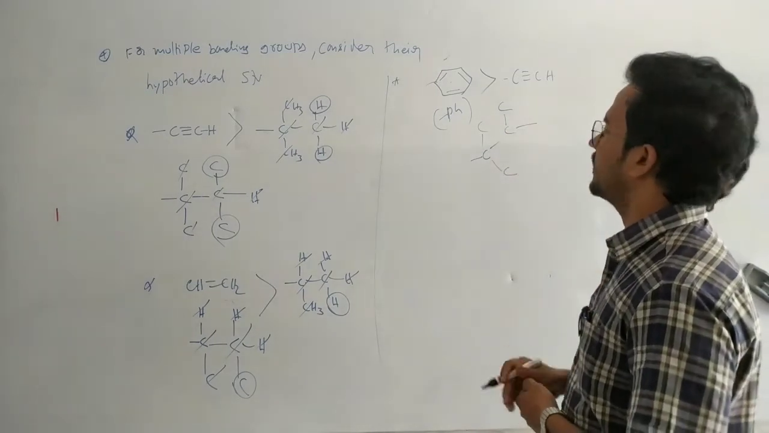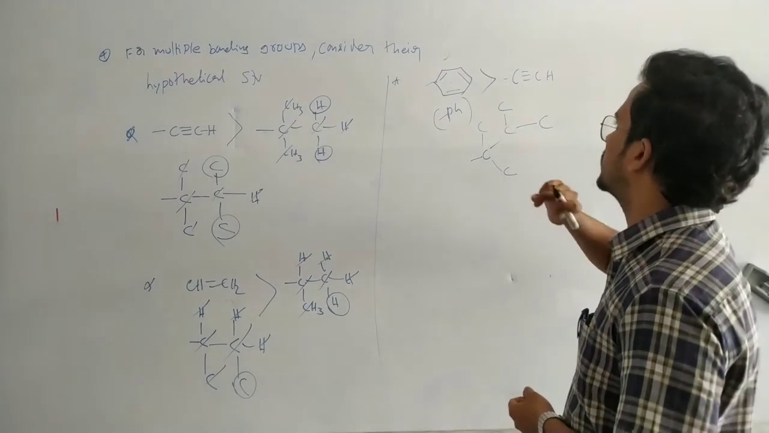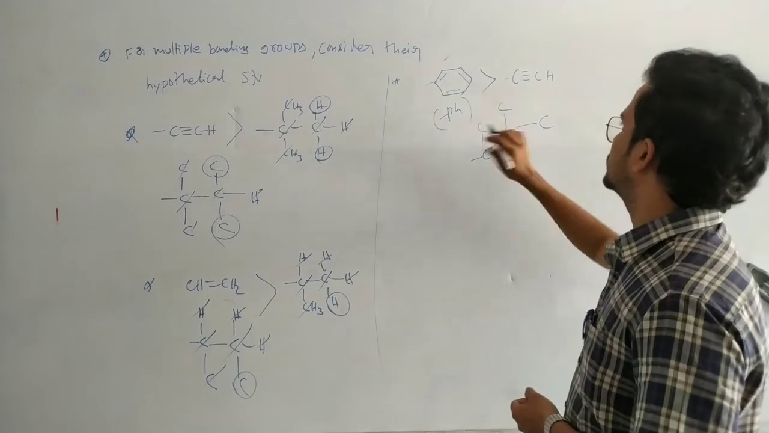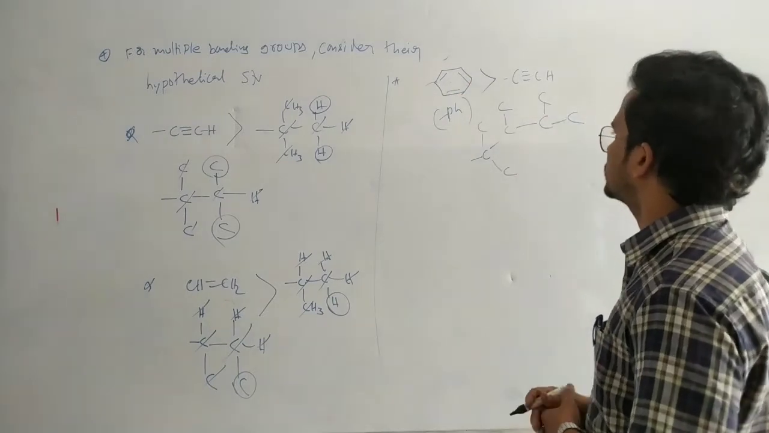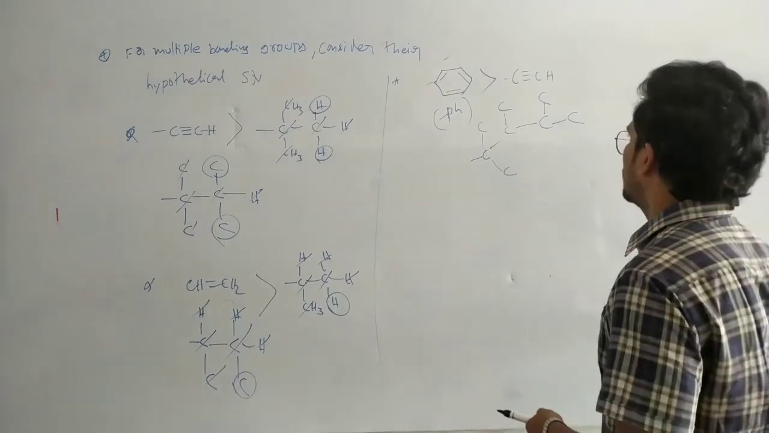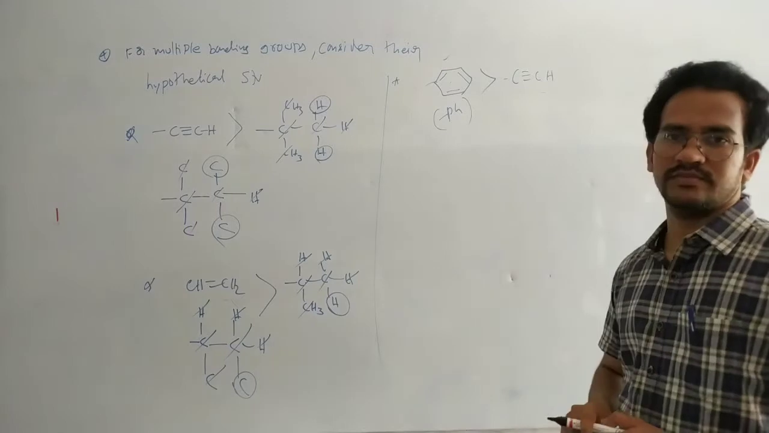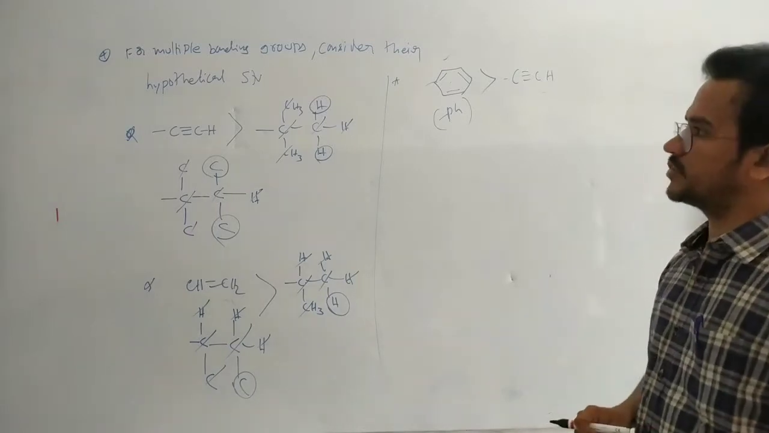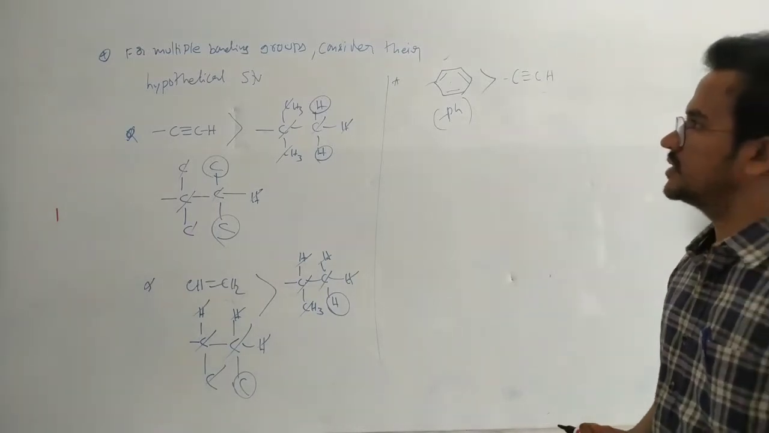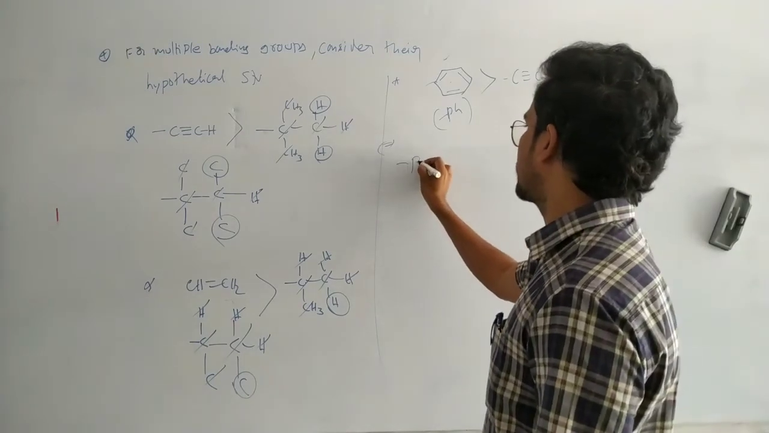And here there is a sigma bond. Now this carbon has again a double bond, so bonding with other 2 carbons. Like this we can get more number of carbons. So here phenyl group has a high priority than this acetylene group. That is a very important point.